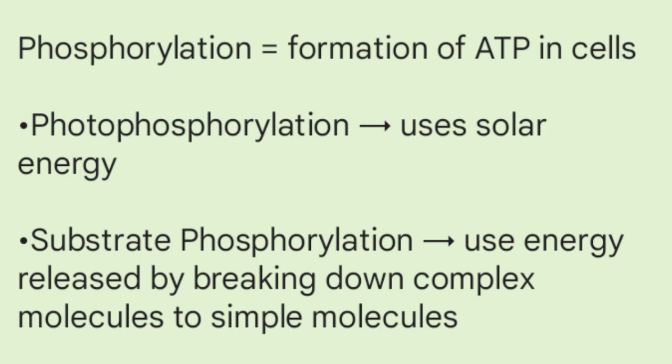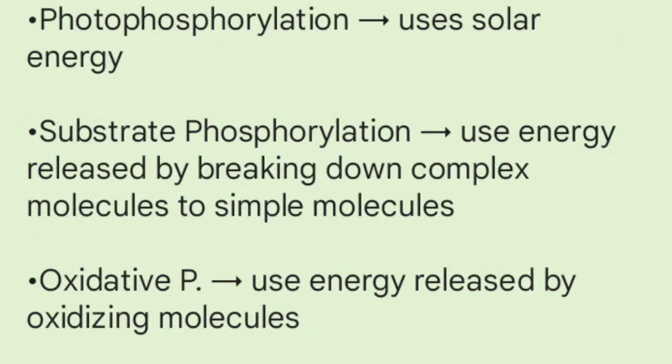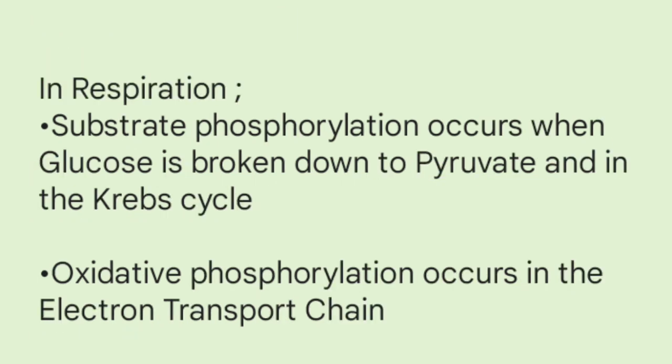It is not photophosphorylation. So, phosphorylation is the production of ATP in cells. And there are three types of phosphorylation. Photophosphorylation is when solar energy is used to produce ATP. Substrate phosphorylation is when complex molecules are broken down into simple molecules to form ATP. And the other one, oxidative phosphorylation, is when molecules are oxidized to form ATP. So in respiration, it is substrate phosphorylation and oxidative phosphorylation.